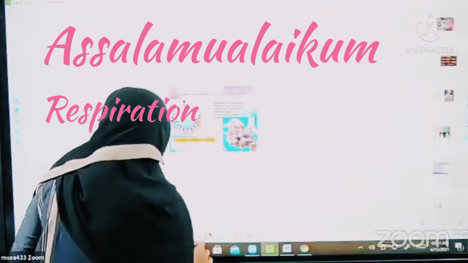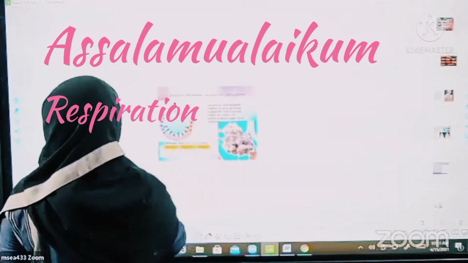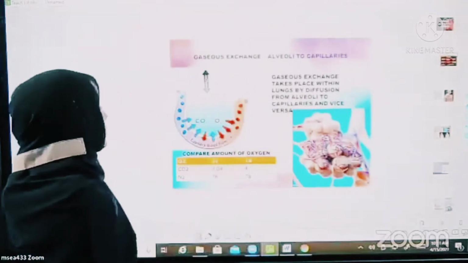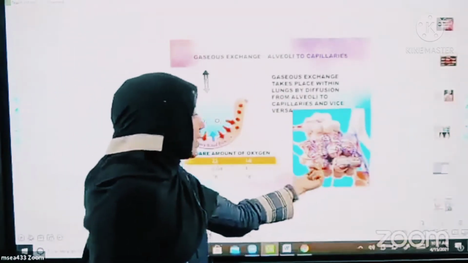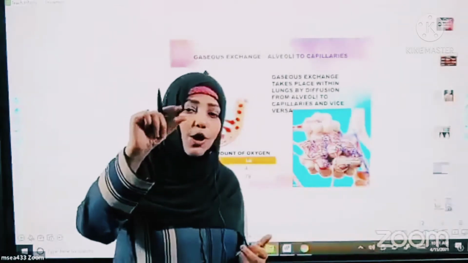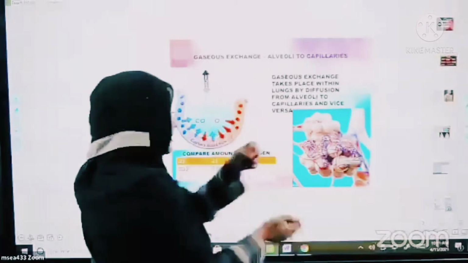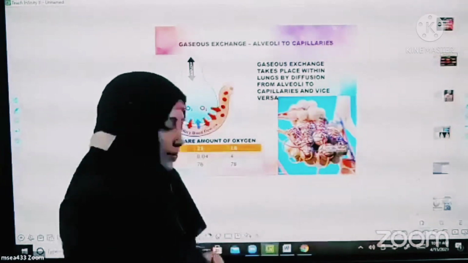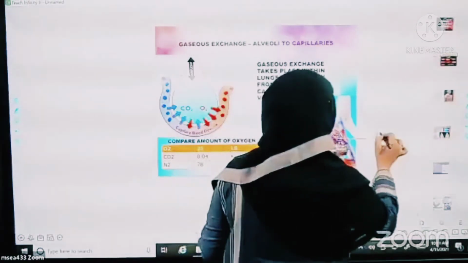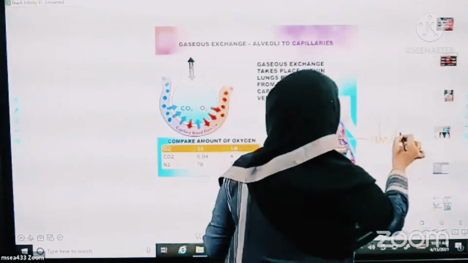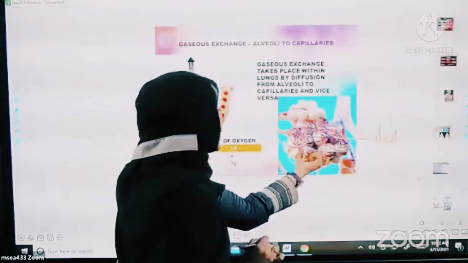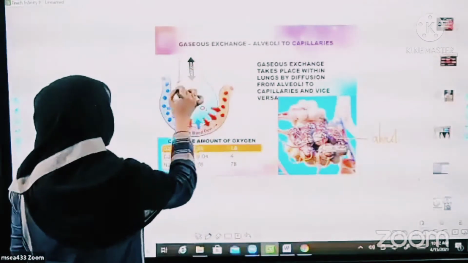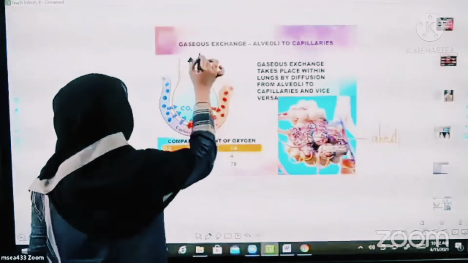We will move on to how exchange of gases is carried out. Here I was just saying, in the lungs you have very small bunches like grapes. You can see here, all these are called alveoli. There are many alveoli. When you take only one alveolus, you can see the structure this way. This is one alveolus that I have taken here.